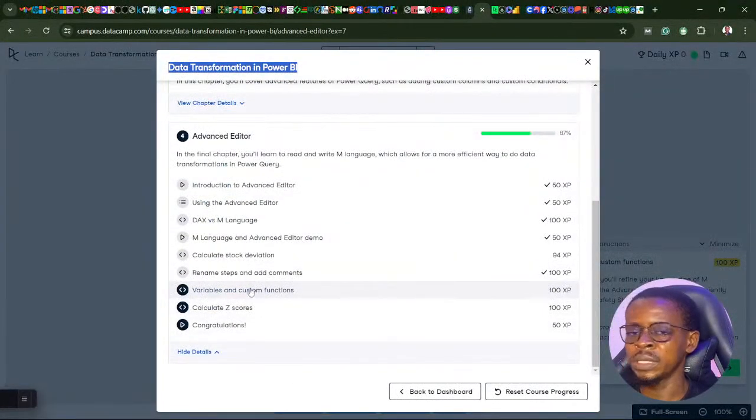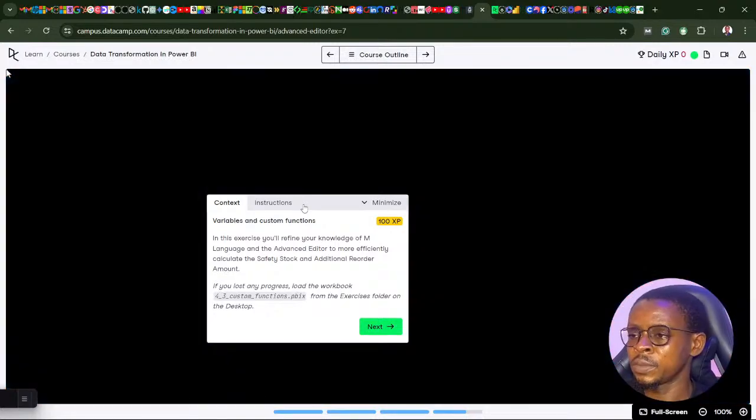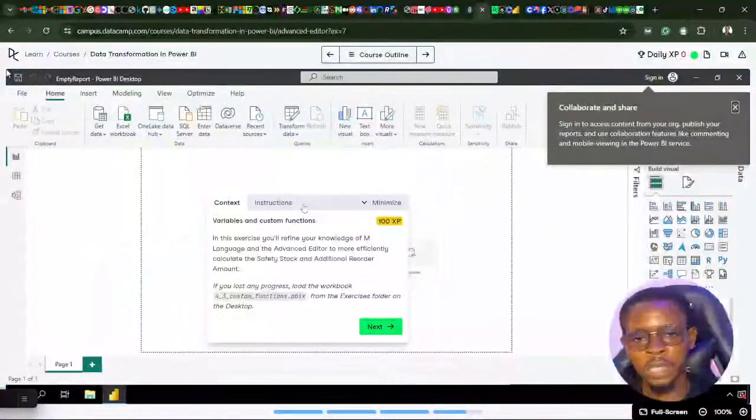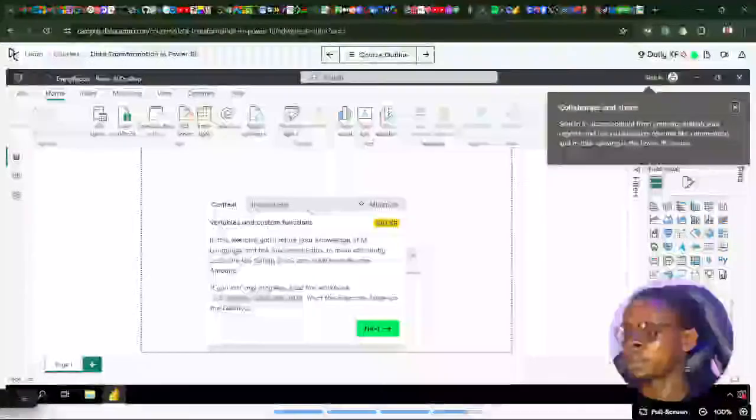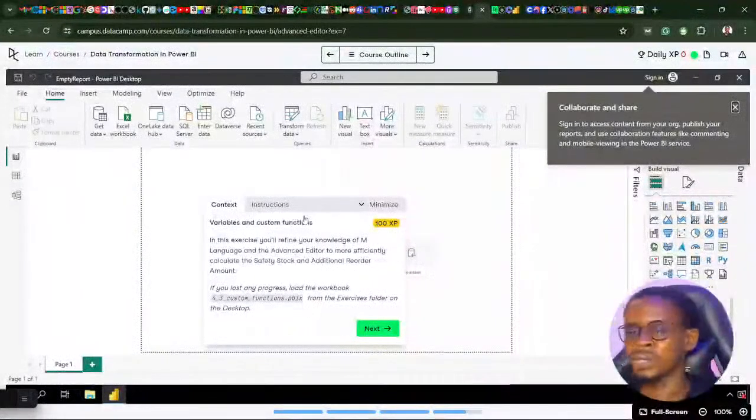So the goal is to complete this part where we got stuck on the last live stream. I'll go back to reading the instruction and try to figure it out. I took a peek at the live stream just to understand what the challenge was. We went a couple of hours deep into the last live stream, so I had to pause and continue from here because I was trying hard to figure out the challenge.